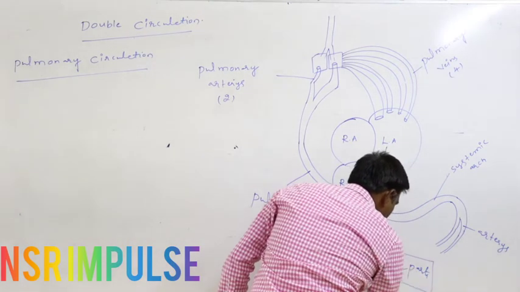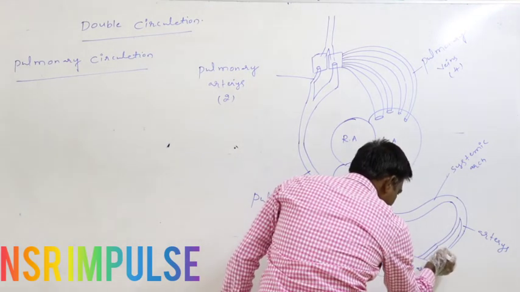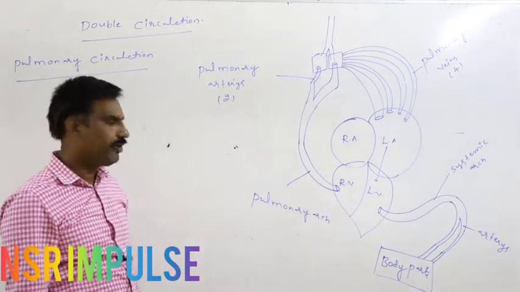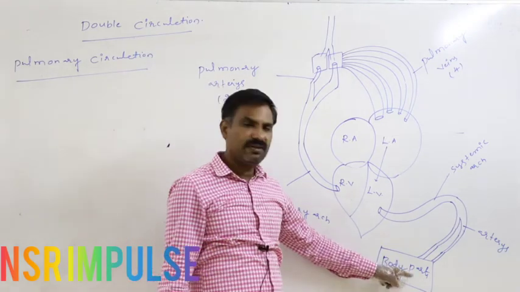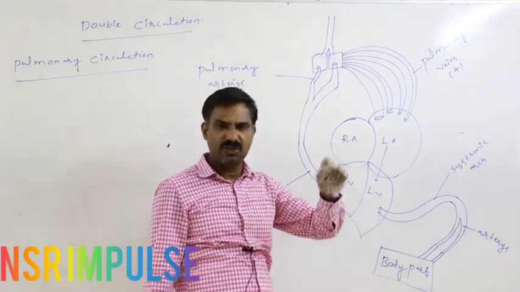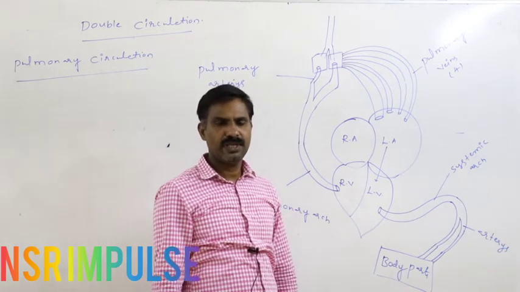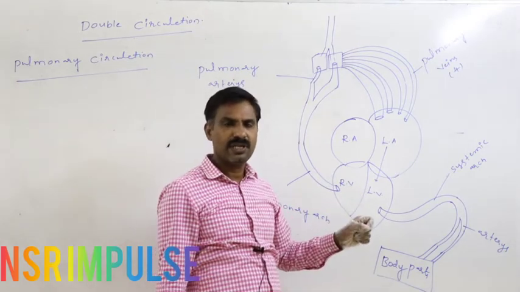So through those arteries, oxygenated blood is supplied to the body parts, where the oxygen present in the blood diffuses into the tissue. CO2 present in the tissue reaches the blood.